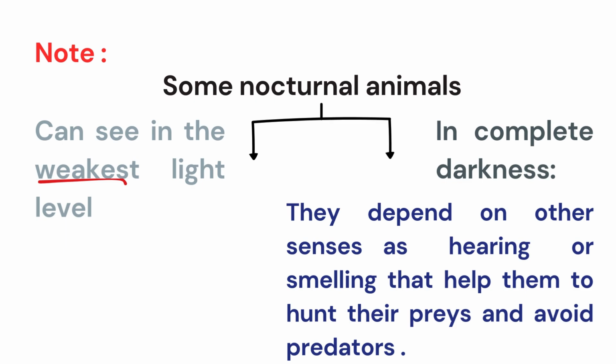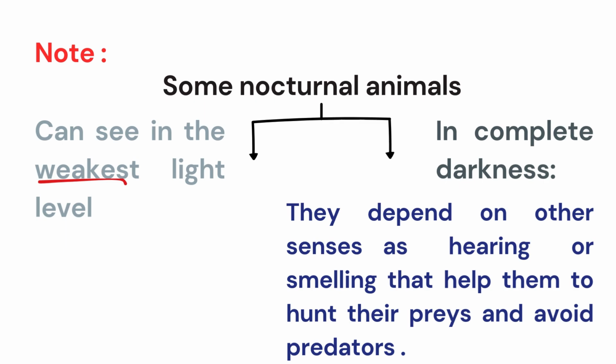We have an important note here. Some nocturnal animals can see in the weakest light level, as if it is very, very dark, the nocturnal animal can see and hunt their prey or avoid predators. But in complete darkness, it's black. There is no light.